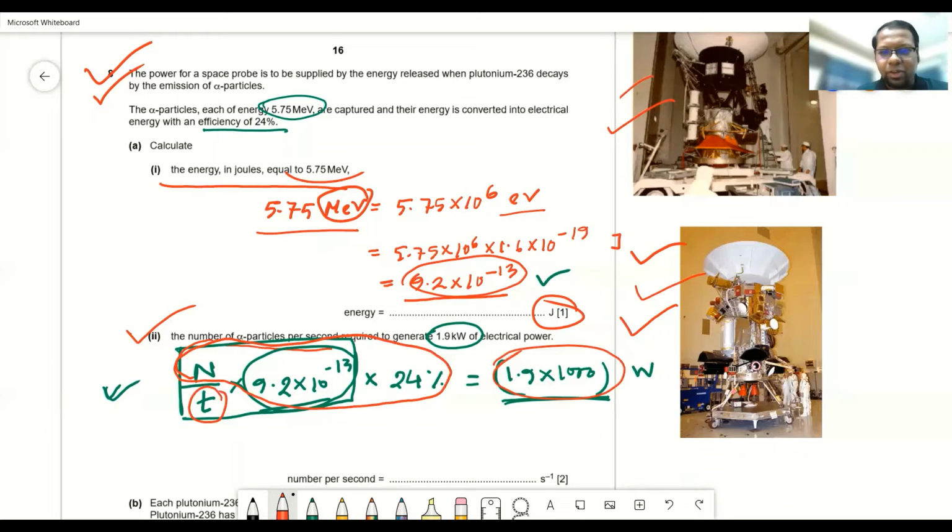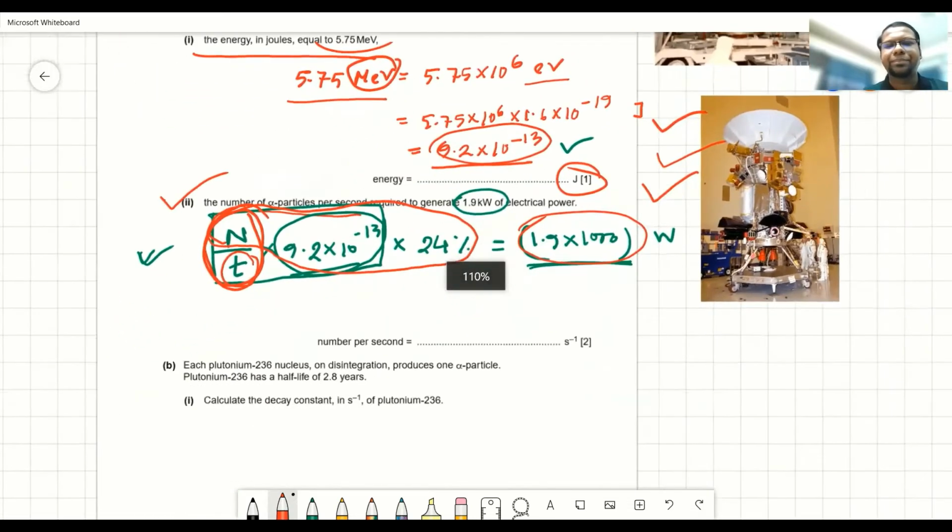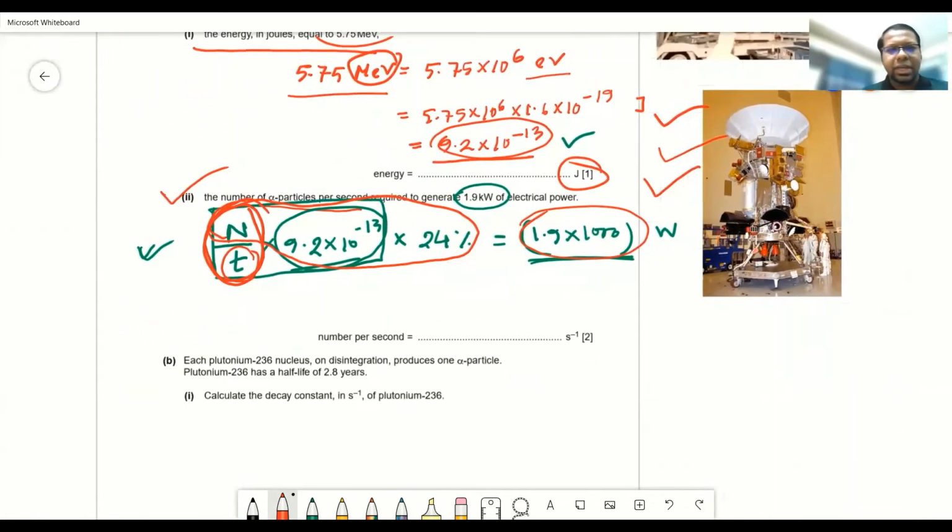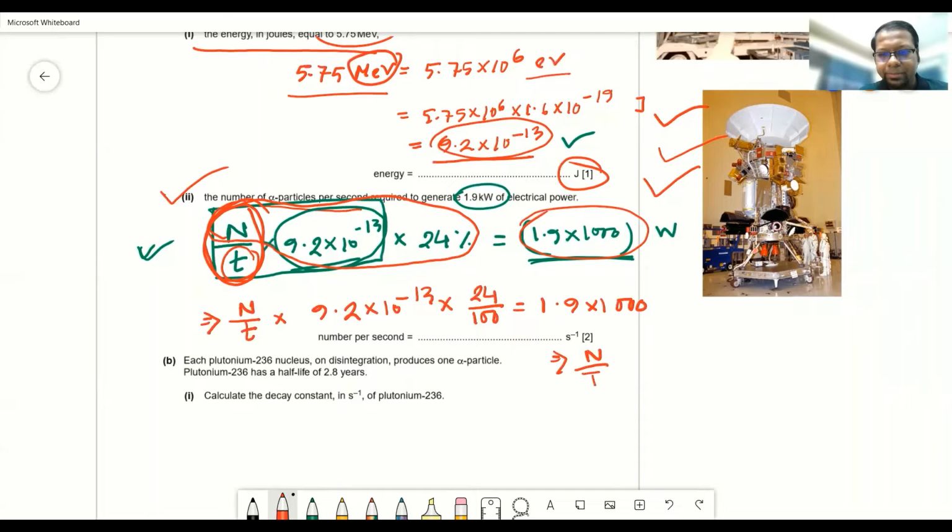And we need to find out the number of alpha particles per second. So that means we need to find out n by t. Now you just need to do the calculation, nothing else. So n by t into 24%, so 9.2 into 10 to the power minus 13. 24% means 24 divided by 100. When you remove the percentage sign, you need to divide by 100. Now just make n by t the subject. This is simple mathematics.